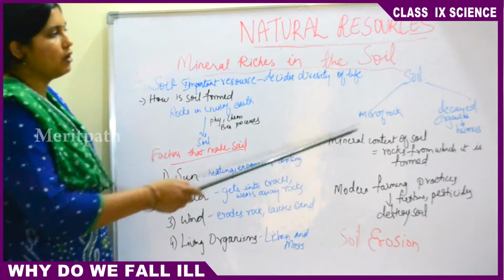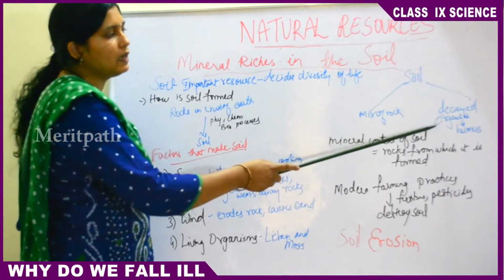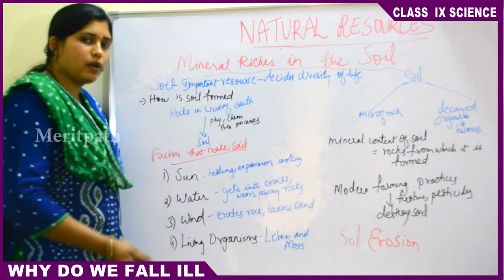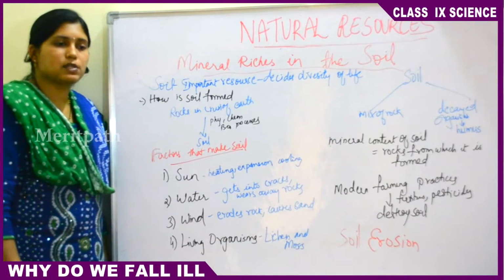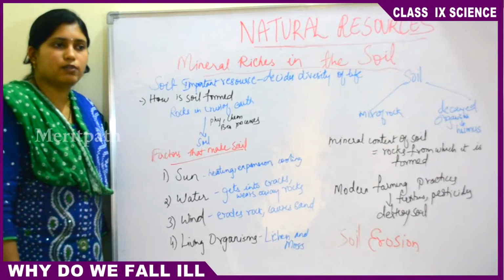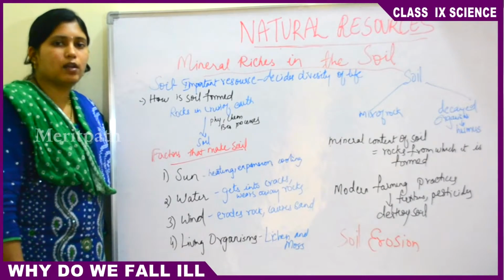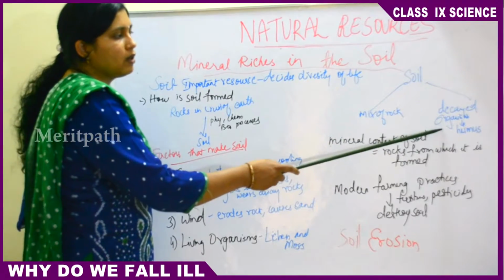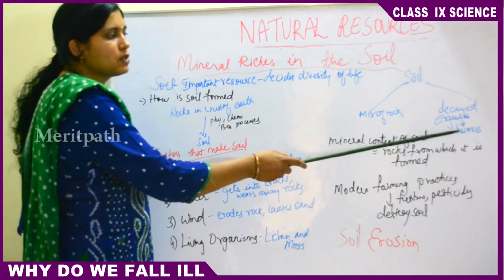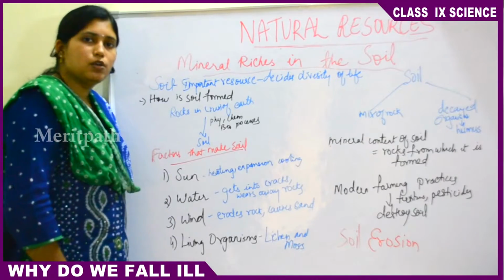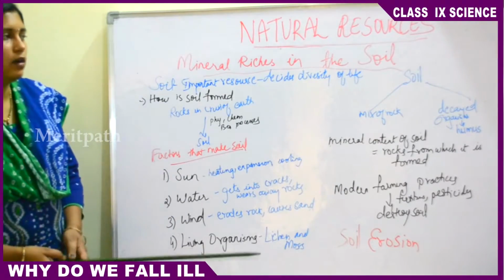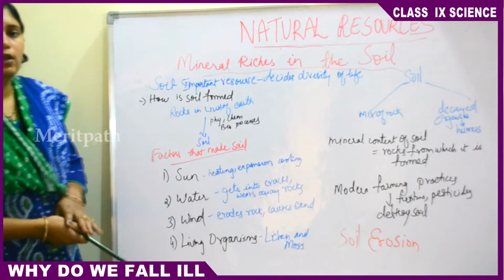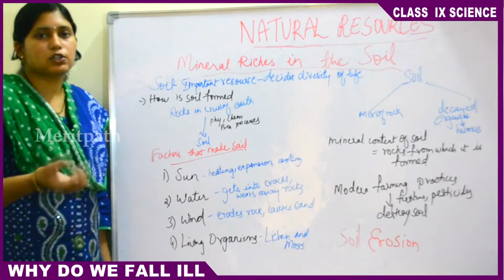So soil is usually a mix of rock and decayed organisms also. The soil also has decayed organisms. There are lots of organisms on the earth. When they die, they decay and turn into soil. The soil is a mix of rock and decayed organisms. So these decayed organisms contribute humus to the soil. Humus is nothing but the moisture content. If there is a lot of humus in the soil, it makes the soil nutrient rich and porous.